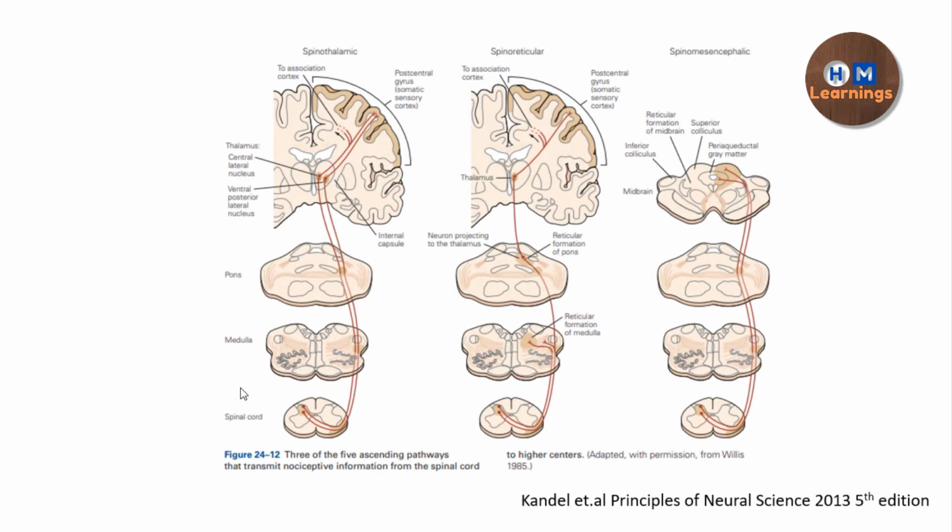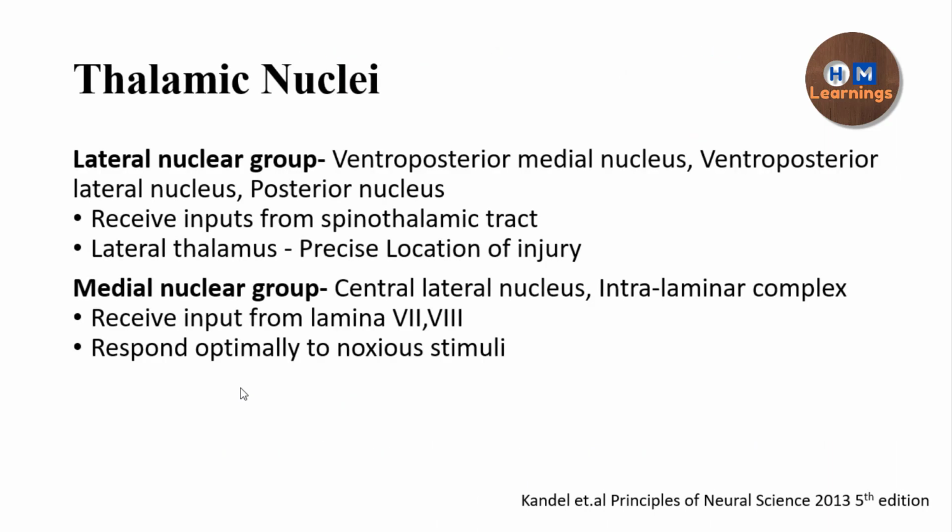And then from here you have to remember the thalamic nuclei: the lateral group of nuclei and the medial group of nuclei. The lateral group includes the ventral posterior medial nucleus and the ventral posterior lateral nucleus. This you have to remember, nothing to explain. They receive inputs from the spinothalamic tract and they are responsible for the precise location of the injury. The central lateral nucleus and the interlaminar nuclei are responsible for the noxious stimuli.